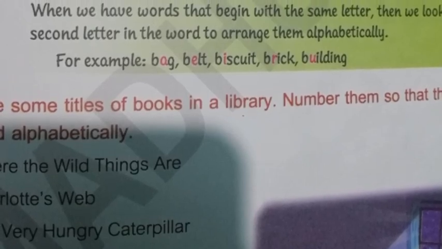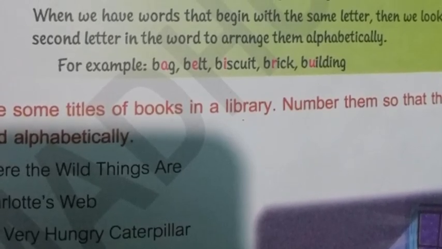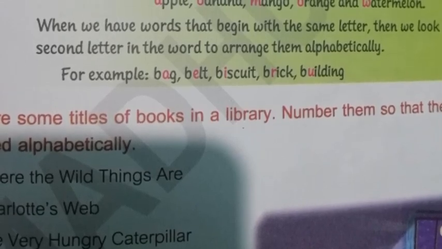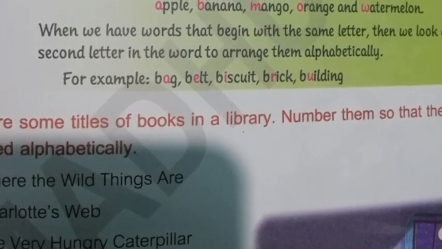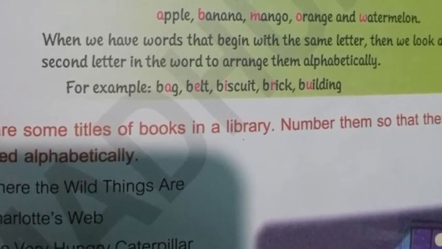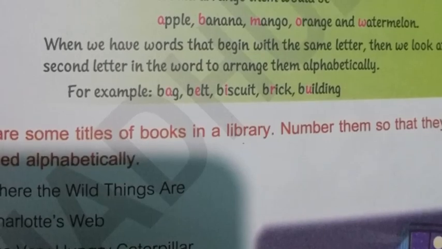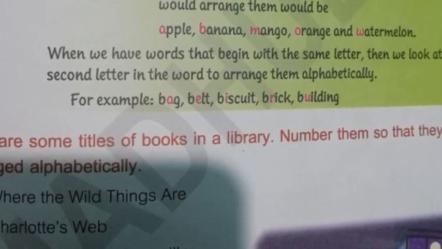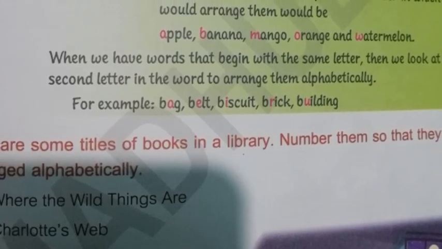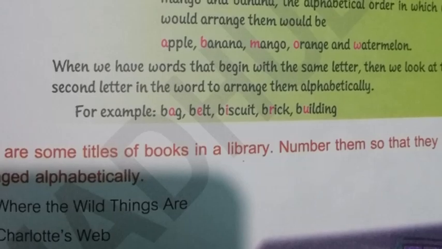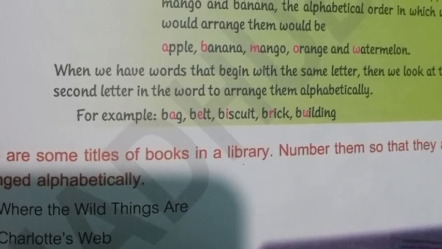That is your grammar magic book. The first chapter is alphabetical order. Okay, so what do you mean by alphabet? A, B, C, D, E, F, G, H, I, J, K, L, M, N, O, P, Q, R, S, T, U, V, W, X, Y, and Z.